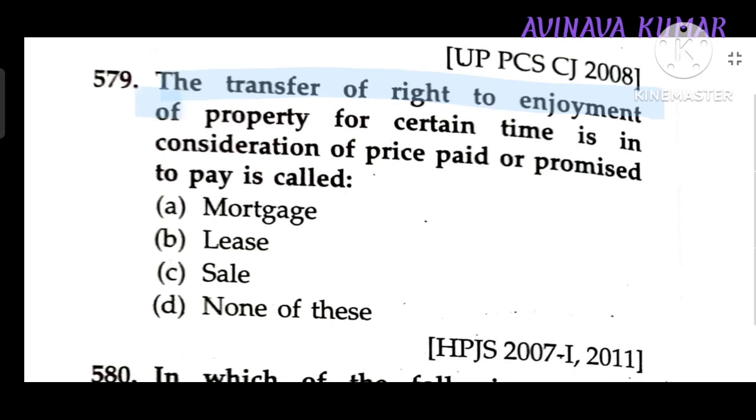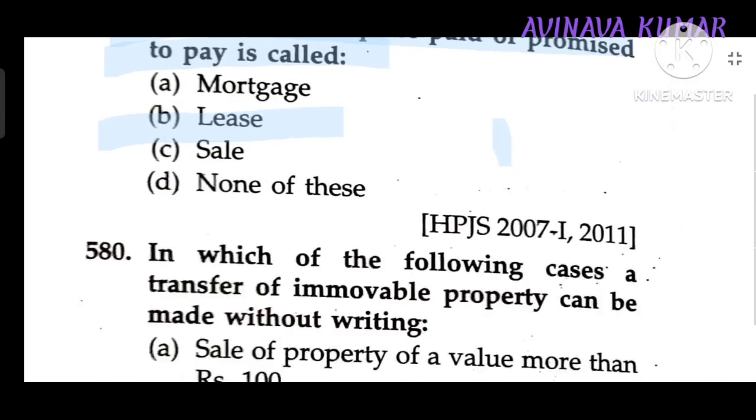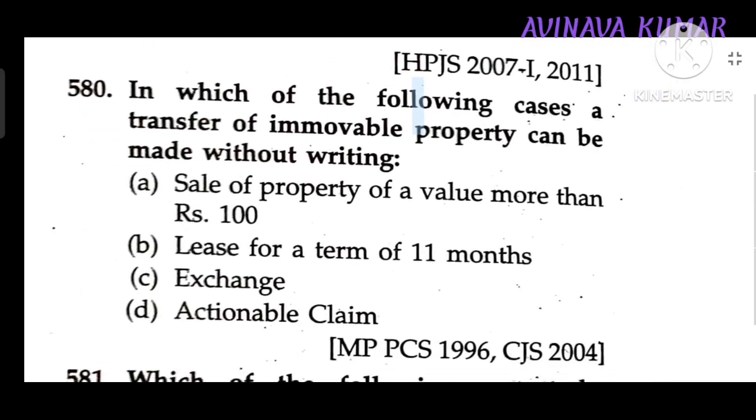Transfer of right to enjoyment of the property for certain time, in consideration of price paid or promise to pay, is called lease. In which one of the following cases can transfer of immovable property be made without writing?